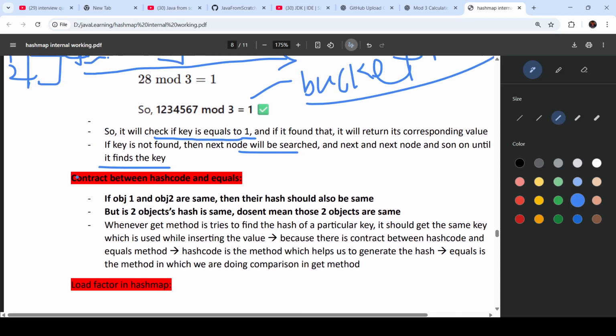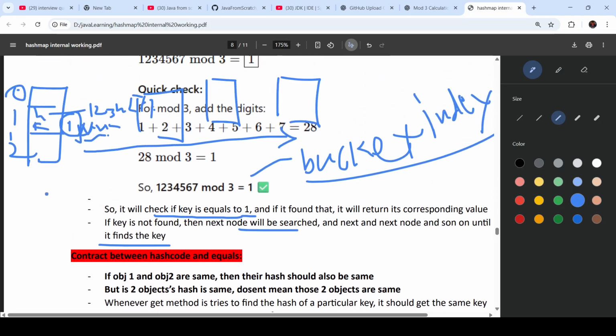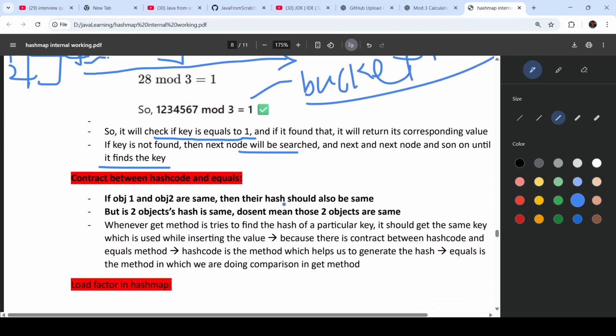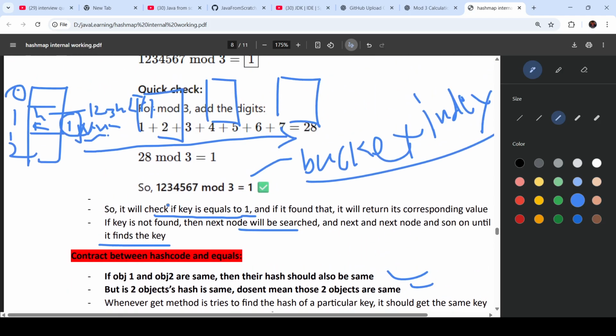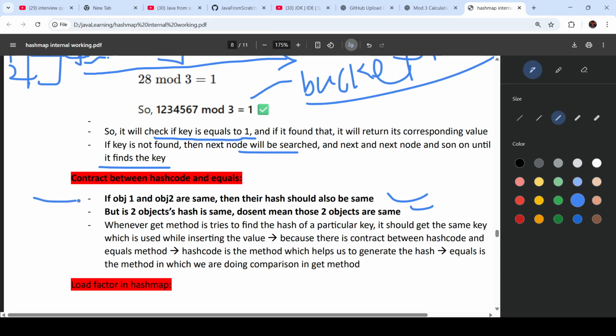So what is the contract between hash code and equals? If object 1 and object 2 are the same, then their hash should also be the same. But the reverse is not possible. If two objects' hash is the same, it doesn't mean those two objects are the same.